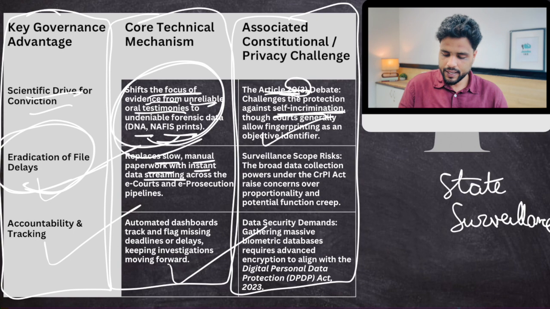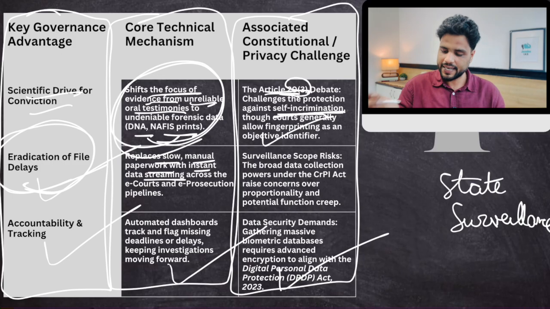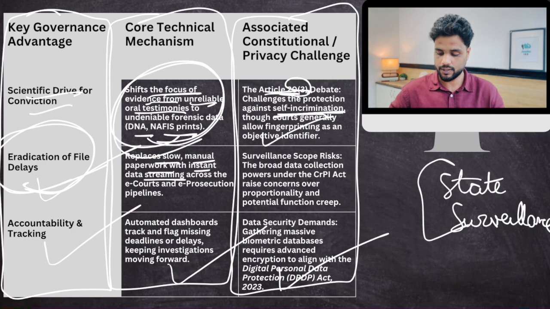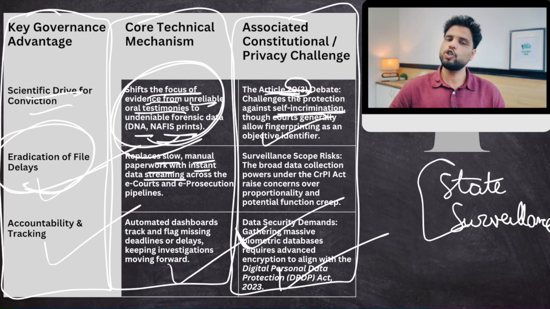Okay, this again creates, well, data privacy issues. So basically, the biggest criticism of all these initiatives, all these apps is data privacy and state surveillance. That the government is going to use this network to track whatever each and every citizen is doing. Okay, now this is something dangerous. Now, what should be the way forward?